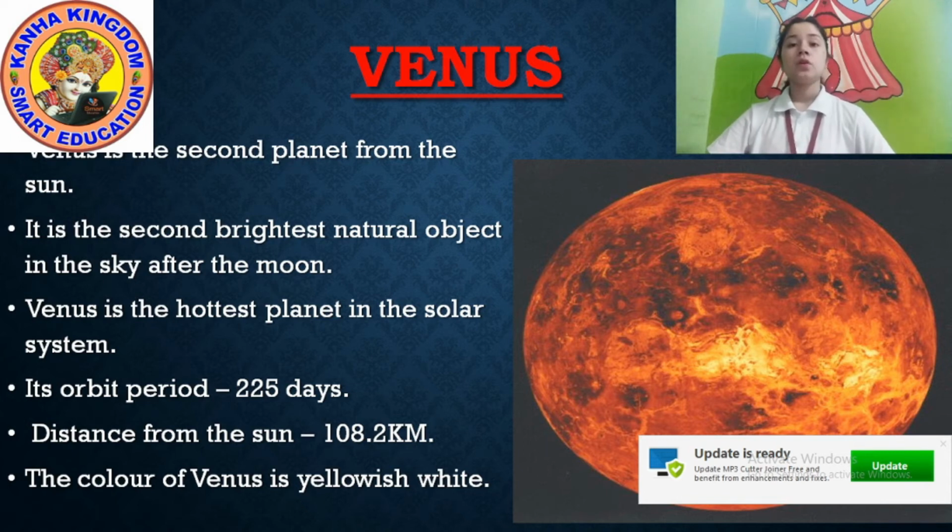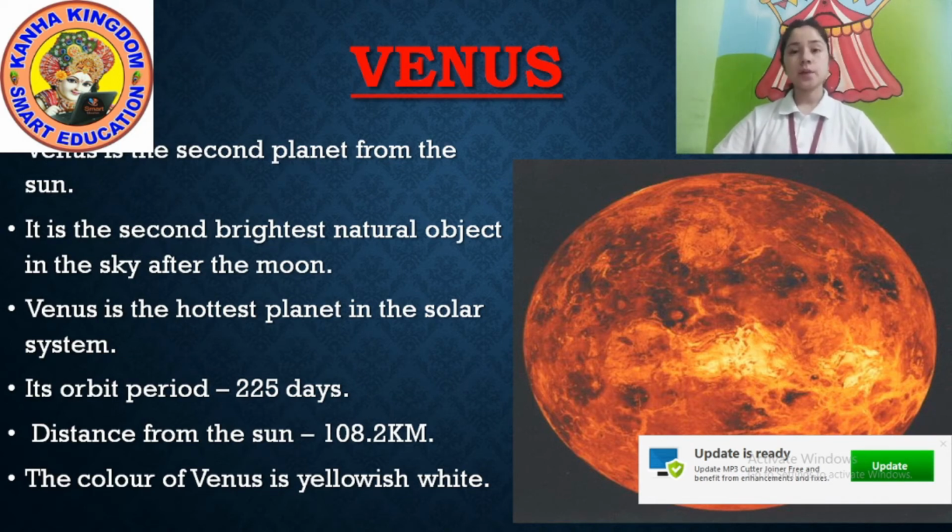So distance from the sun: 108.2 million kilometers. How much distance from the sun? Venus is 108.2 million kilometers. So the color of Venus is yellowish white. It's a little bit yellow and white. Look at the picture. You are familiar with this picture. This is the picture of Venus. Venus is yellowish white.